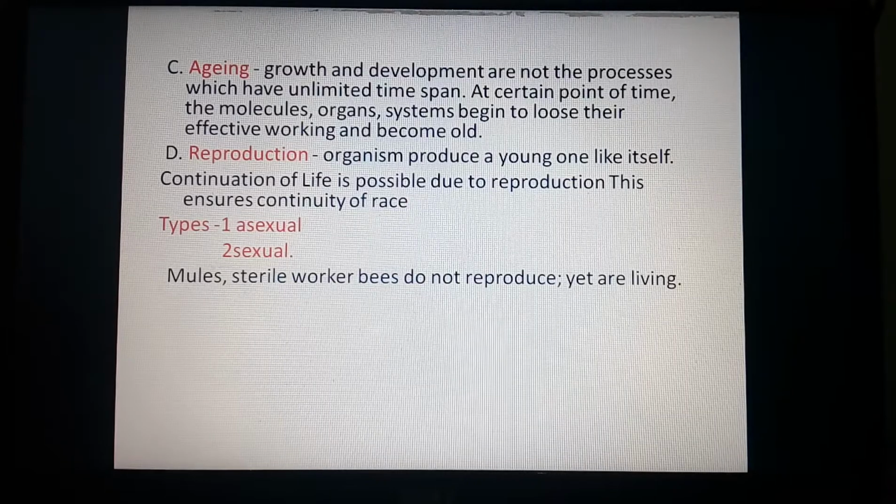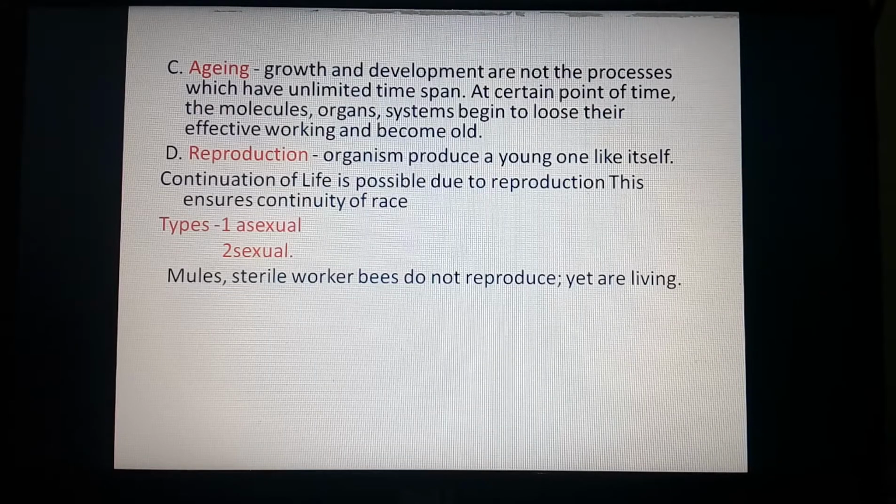Here we have discussed the next characteristic of life and living, reproduction. We had a detailed account of reproduction also in the last lecture. Organisms producing young ones like themselves is called reproduction. The continuation of life is possible due to reproduction. That means reproduction is helpful to ensure the continuity of the species, population or race of an organism.